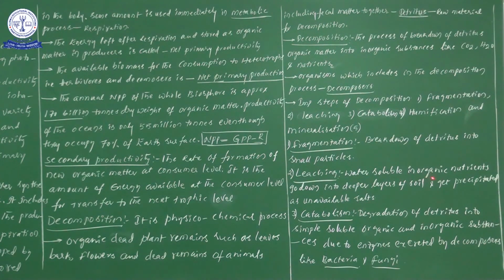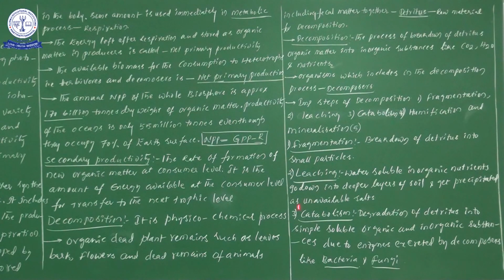So water soluble inorganic nutrients are not present above the level of soil, that is, they go down into the deeper layers of the soil. When all these inorganic nutrients move onto the deeper layers of the soil, thereby going down, they get precipitated as unavailable salts. Okay, so that particular information we will be studying under leaching.